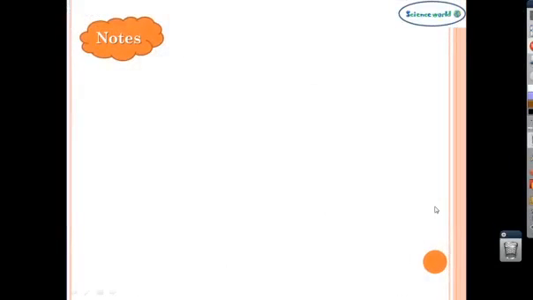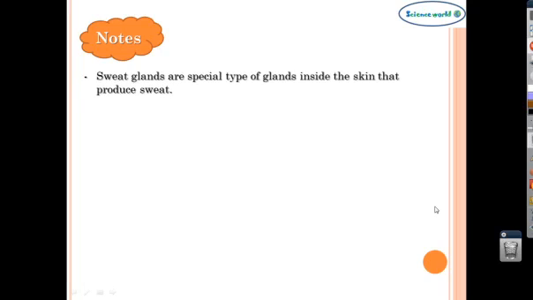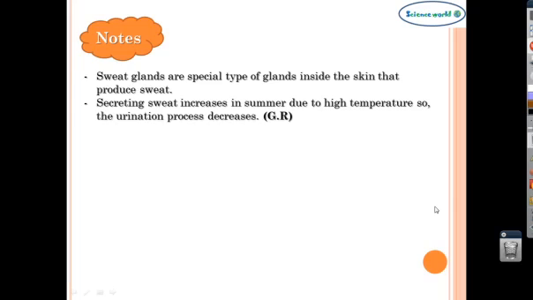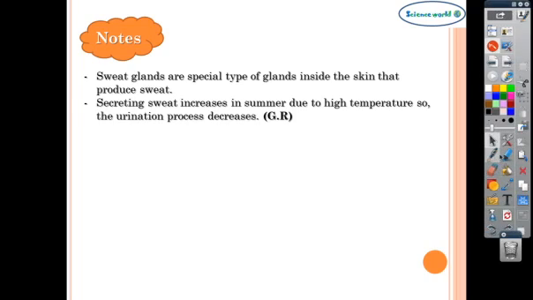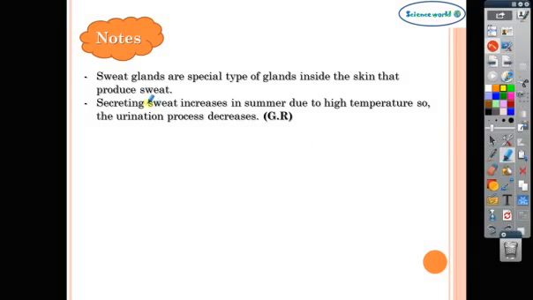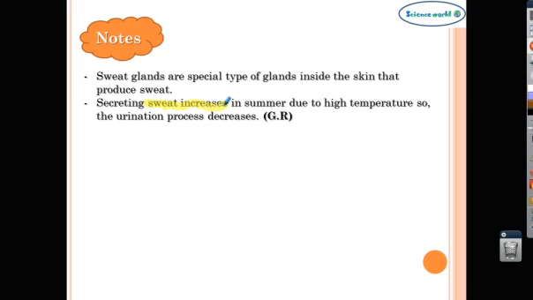Okay, some important notes. First, sweat glands are special types of glands inside the skin that produce sweat. Second, secreting sweat increases in summer due to high temperature, so the urination process decreases. Again, this one is so important. Sweat increases in summer, so the opposite of it is the urination process, which decreases.